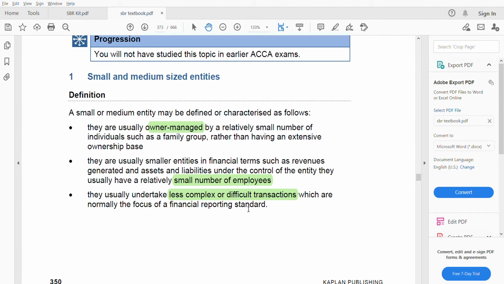So all these things will lead to chaos for the organization. That's why a standard is there. Okay, but for SMEs, we know they are small and medium-sized enterprises. They will not deal with financial instruments, derivatives, all those things. They will deal in less complex or difficult transactions. Okay, so these are some features of SMEs.